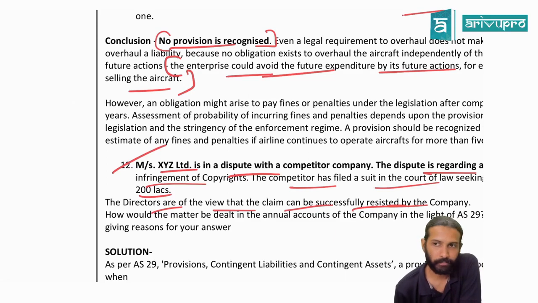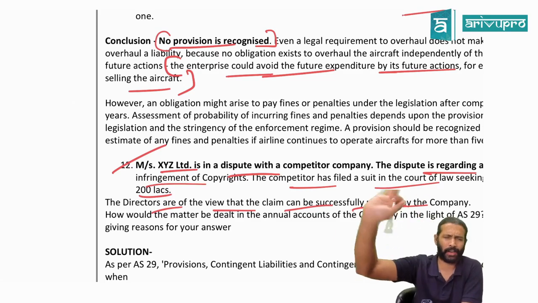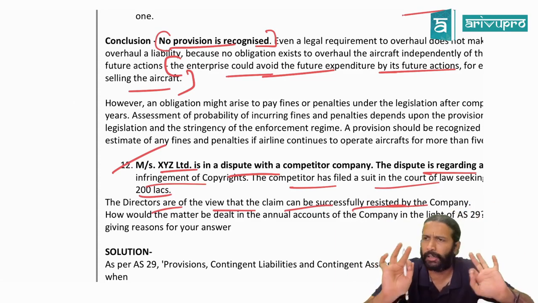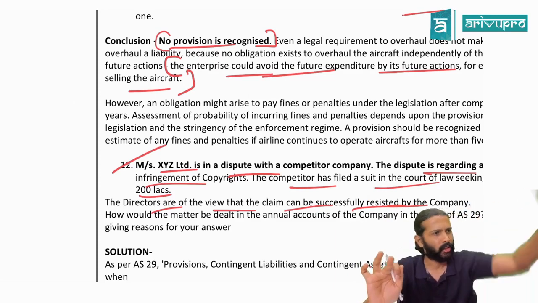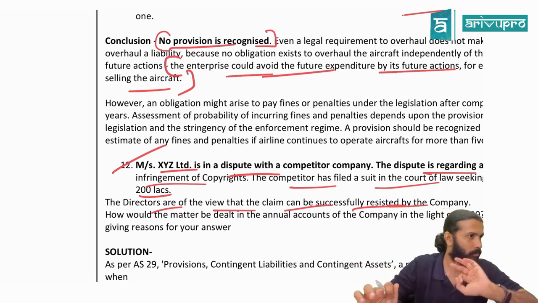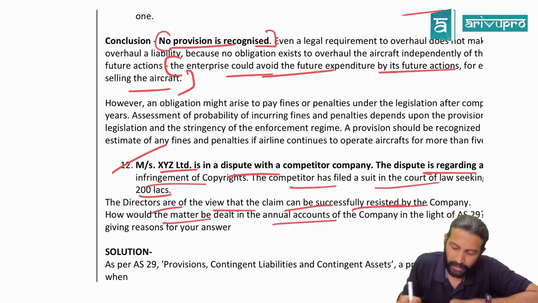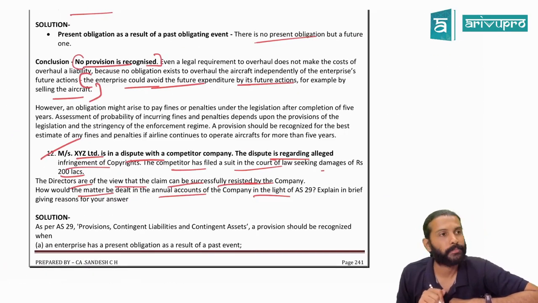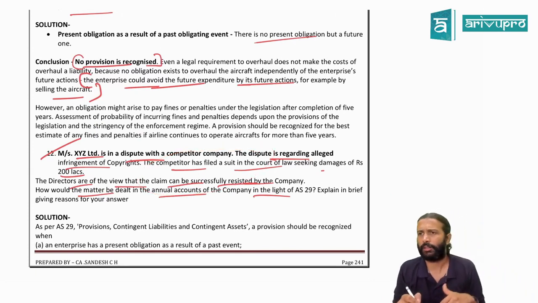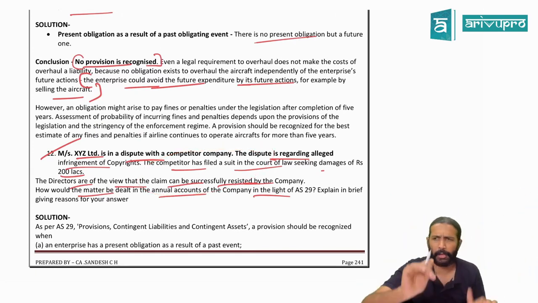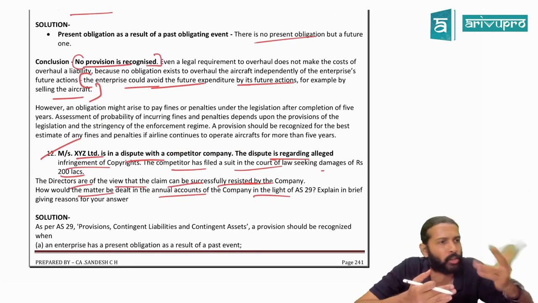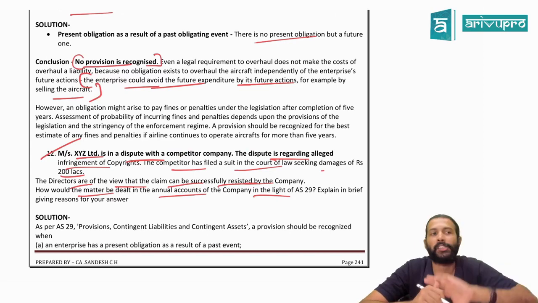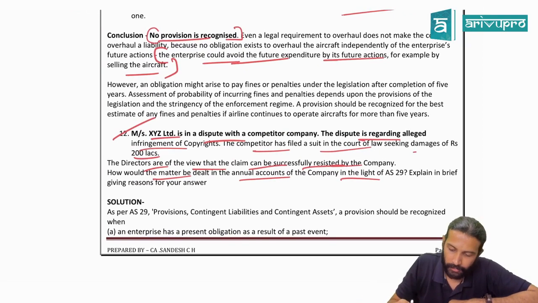What does that mean? The directors feel, don't worry, we will easily win the case, because all the evidence suggests that we have not done any infringement, meaning we have not stolen their copyrights. The directors are saying we'll successfully defend the case. How would the matter be dealt with in annual accounts in the light of AS 29 provisions? What do you need to write, sir? Directors are only saying that we will successfully defend this case. If they defend, is there any outflow of economic resource? No outflow. If there is no outflow, as per the directors' opinion, is provision required, sir? Now, what is the final answer?